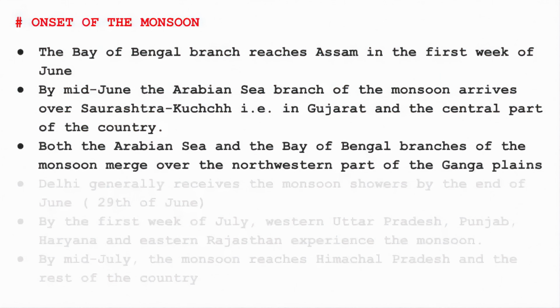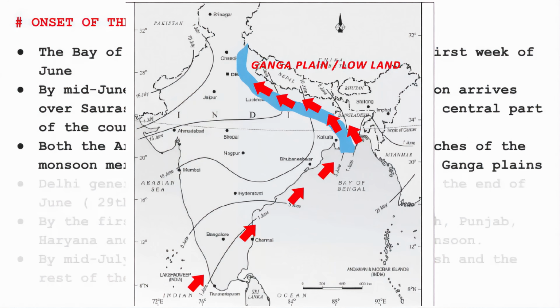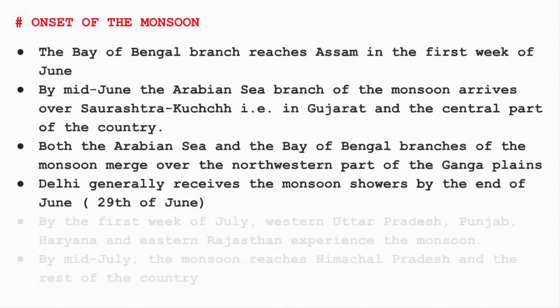Now the Ganga plain in our country is a low pressure land and it is in the interior region of the peninsula. Hence the low pressure area attracts the wind naturally. Therefore the Arabian Sea and the Bay of Bengal branch merge over the northwestern part of the Ganga plain. Due to this, by the end of June, Delhi receives monsoon showers.